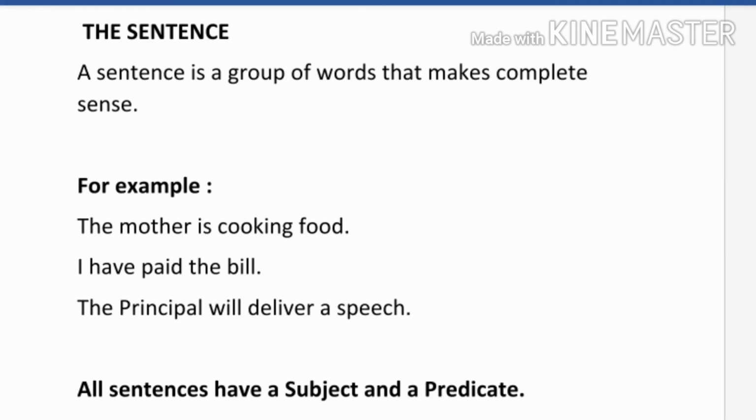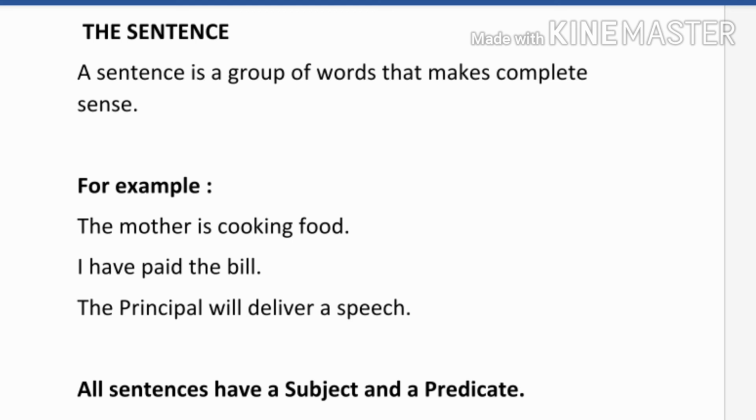Next is the sentence. All the students know what a sentence is. A sentence is a group of words that makes a complete sense. For example, "The mother is cooking food." There are some words like "the mother", "cooking", "food", and they are giving a sense. So it is a sentence.